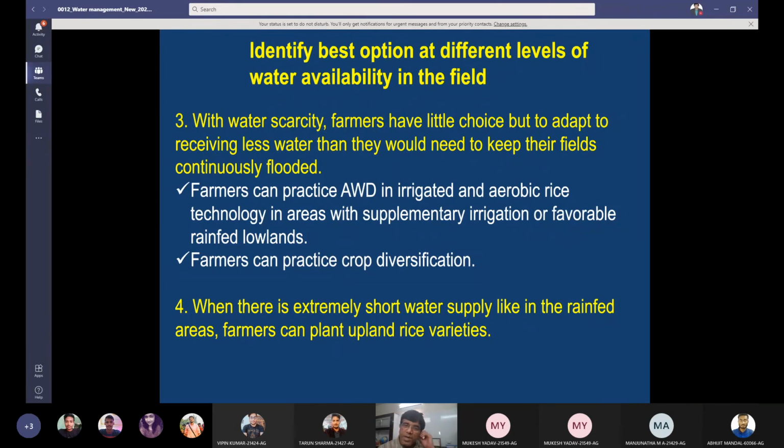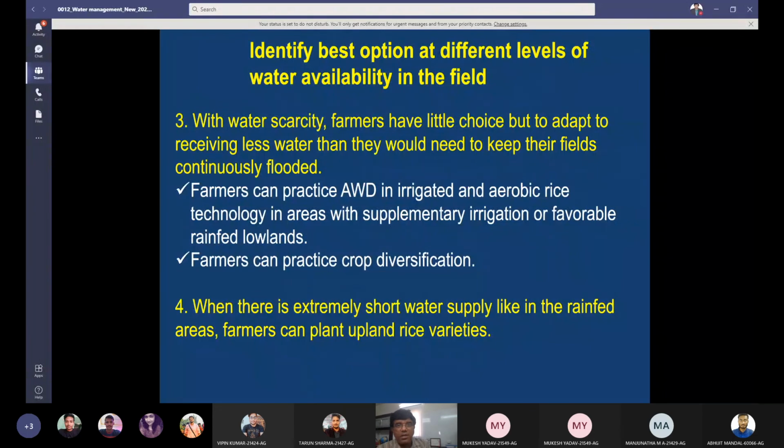Friends, this crop diversification plays a very important role in water saving. If you change your rotation, your water requirement of crops changes, mainly because of improved soil properties. So when there is extremely short water supply, like in the rain-fed areas, farmers can plant upland rice varieties.